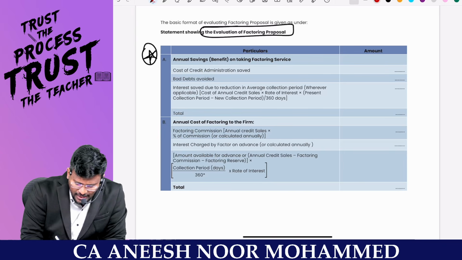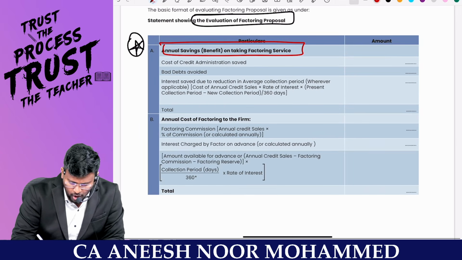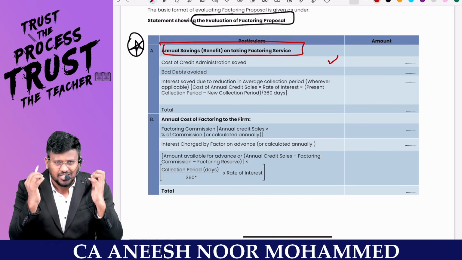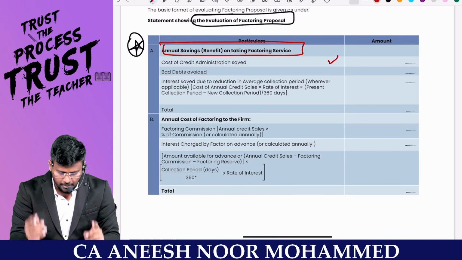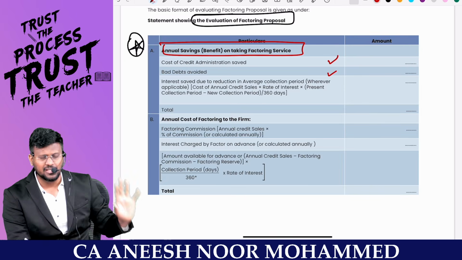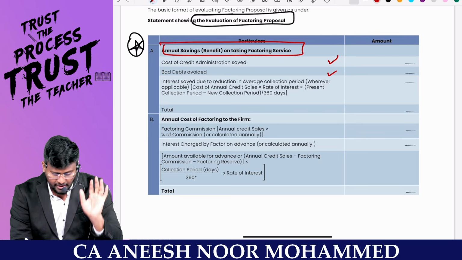So annual savings or benefit of taking the factoring service. What are the annual savings? Number one, cost of credit administration saved. If I am giving to an agent, I don't want to scratch my head, right? So that cost can be saved. The bad debts avoided, because the entire bad debt will be taken care of by that agency. If 100 rupees I'm selling, I'll be getting 100 rupees. So that is a benefit for me, savings for me.